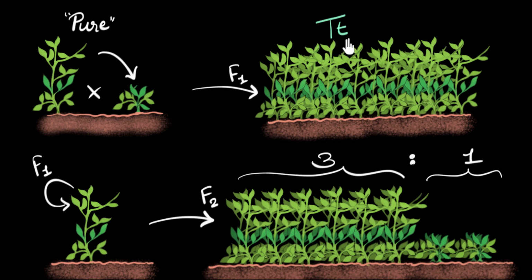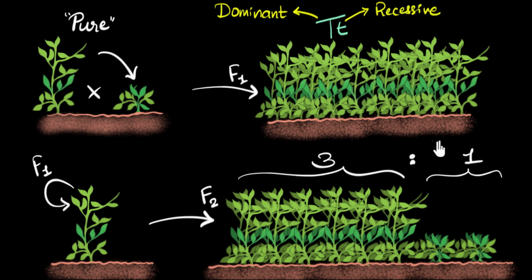But then you might be wondering, well, if they contain both the traits, then why are they all appearing tall? Why not the short trait? Why don't they appear short? Well, this is where Mendel guessed that maybe the presence of the tall trait is dominating. Maybe the short trait is hidden in the presence of the tall trait. Again, let me just write that down. So what he's trying to say is that maybe the tall trait is dominant. That's why this is called the law of dominance, okay? He believes that this trait is dominant. And the short trait, he calls it recessive.